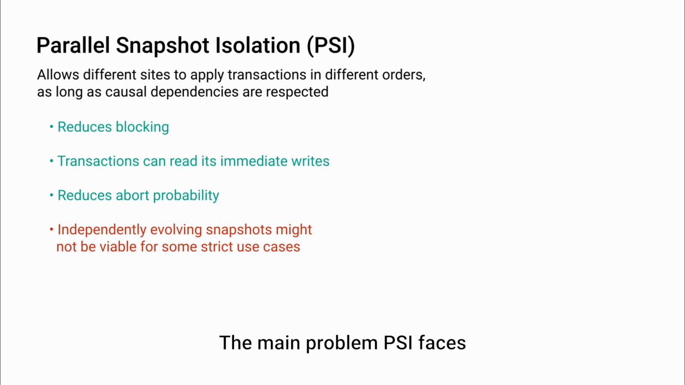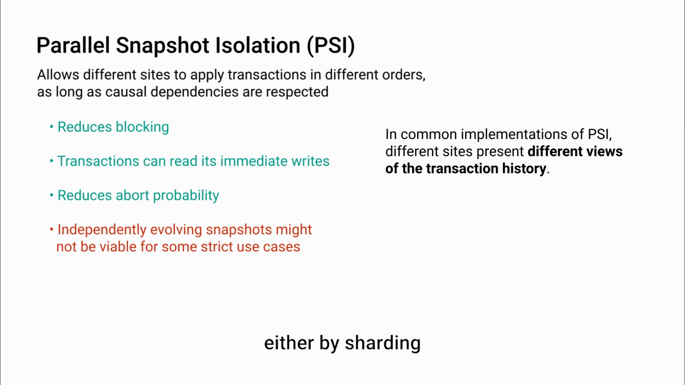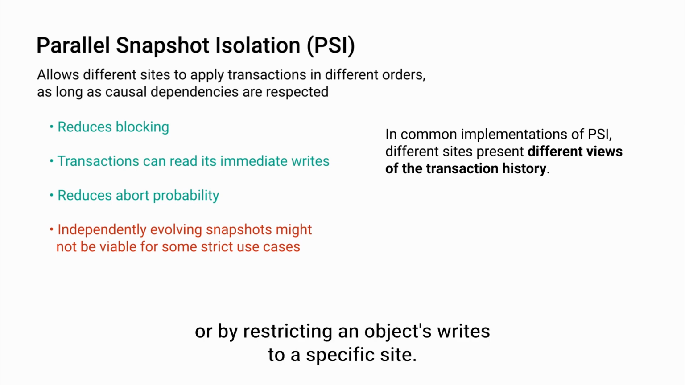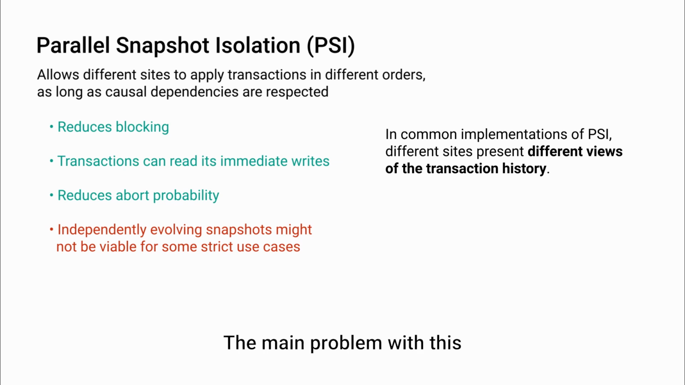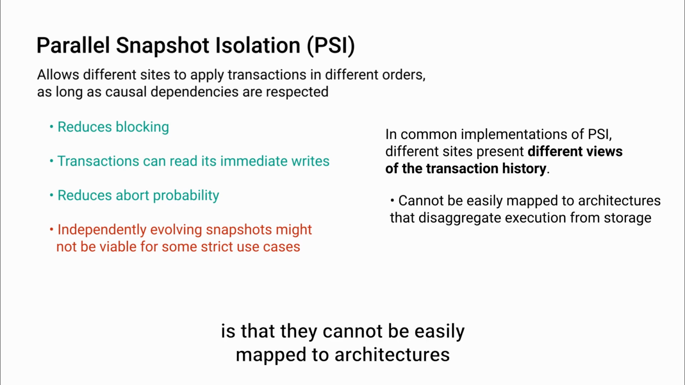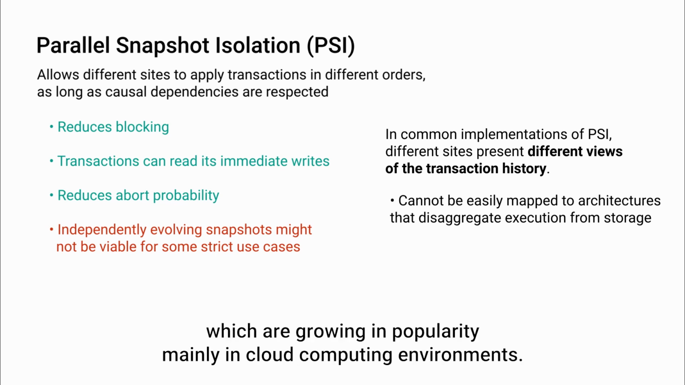The main problem PSI faces is that common implementations are built on the assumption of data partitioning, either by sharding or by restricting object writes to a specific site. This causes different sites to end up with different views of the transaction history. The main problem with this is that they cannot be easily mapped to architectures that disaggregate execution from storage, which are growing in popularity mainly in cloud computing environments.